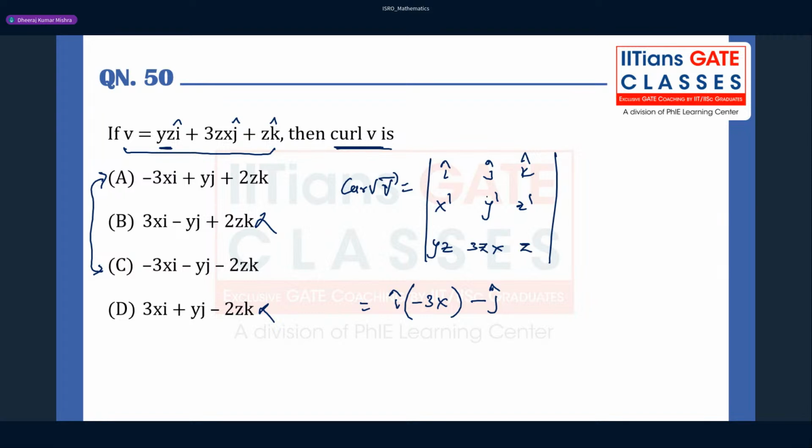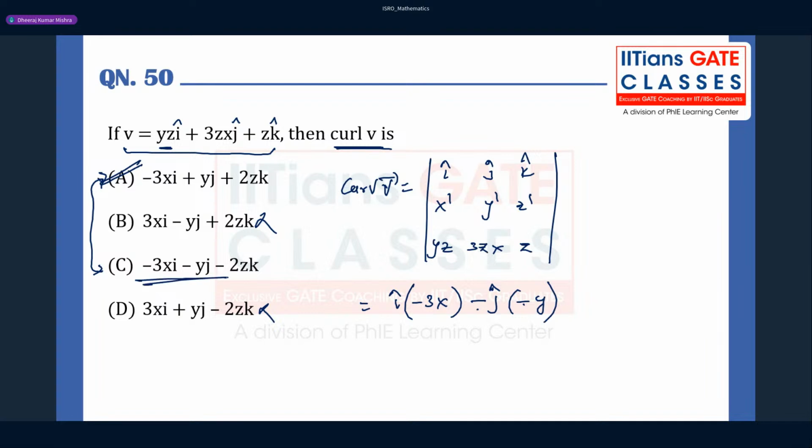Now if you expand with respect to this, the derivative of z with respect to x is 0, and the derivative of minus y z with respect to z is nothing but minus y. So again, minus of minus becomes plus. Which option is going to be correct? Option A will be correct here.